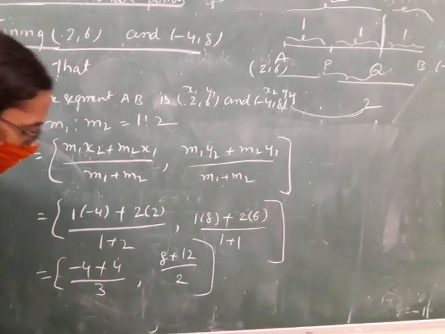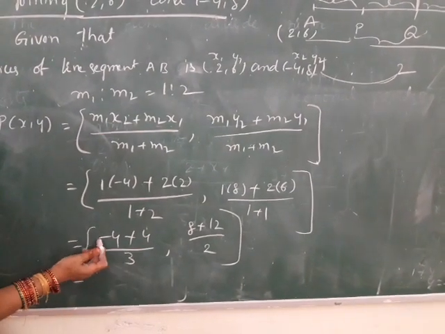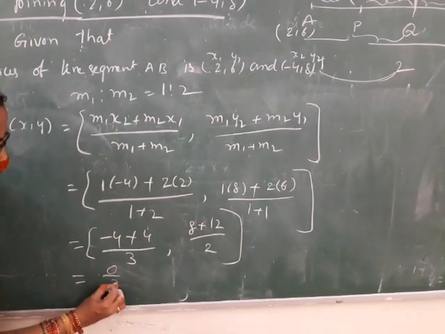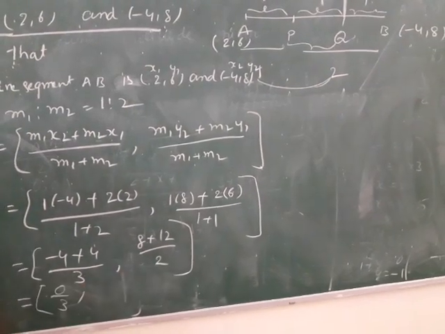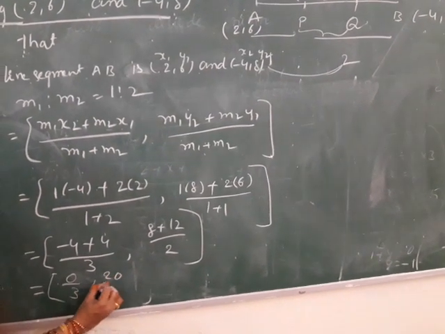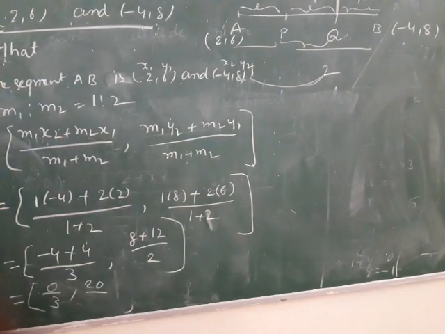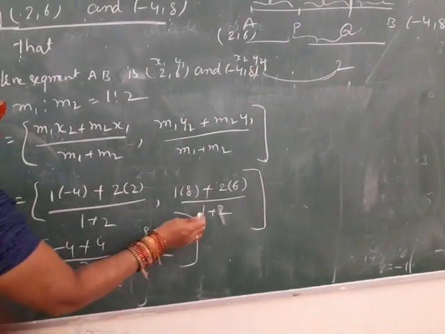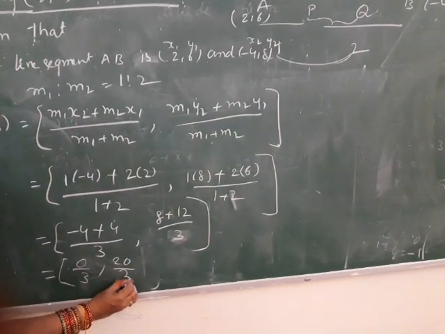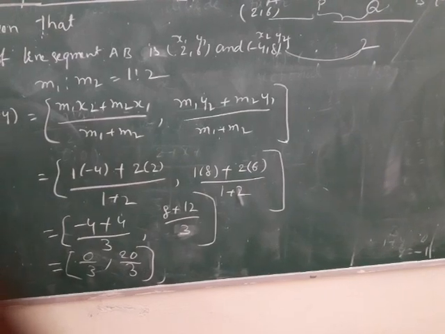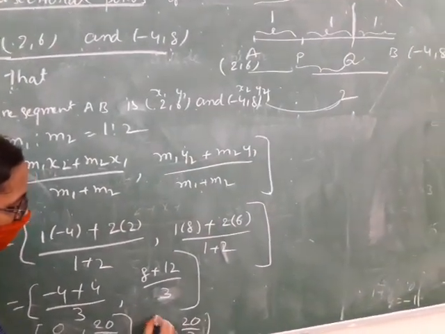Okay. Now addition. Minus 4 plus 4, value is 0 by 3. Next, 8 plus 12, 20. Observe carefully now. 1 plus 2 value is 3. 20 by 3. The value is (0, 20/3).